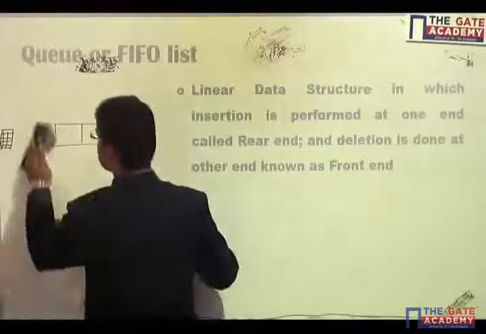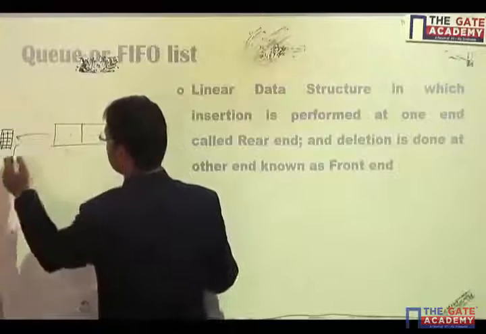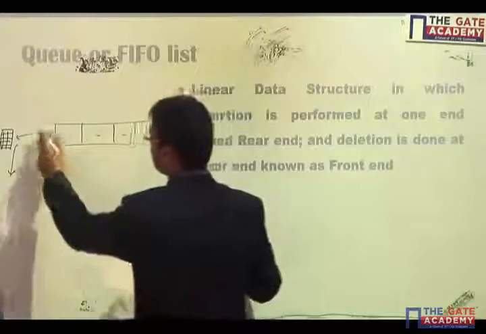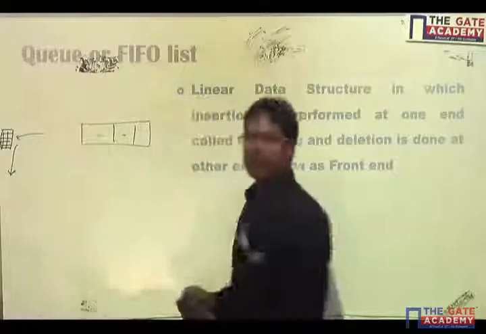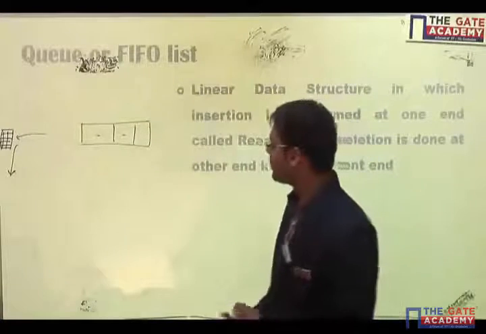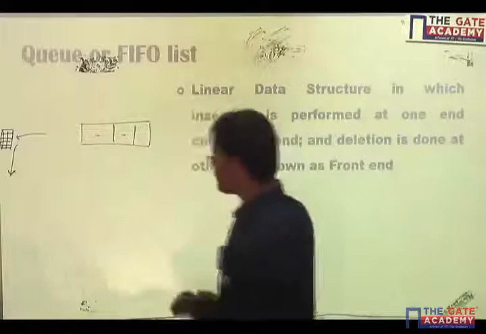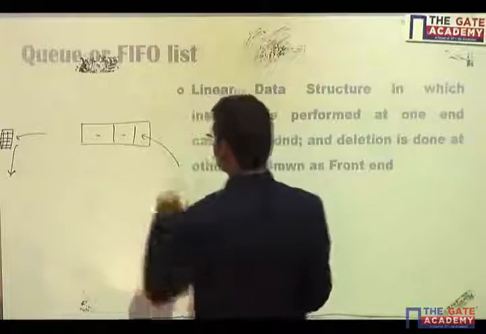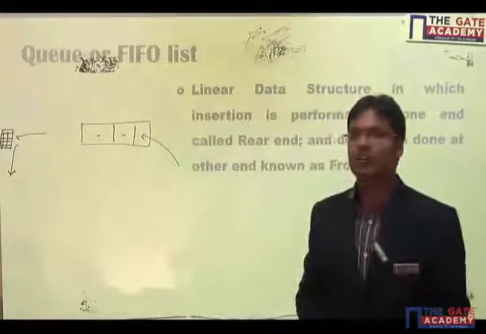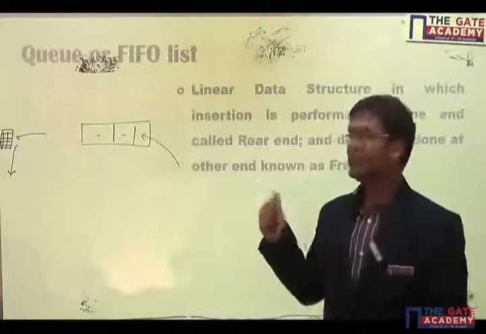After that, the next person will go to the ticket window and come out. After deletion of the element, this person will become the front. And if some other person wants to come into the queue, that person will add themselves at the end of the queue, that is the rear end.